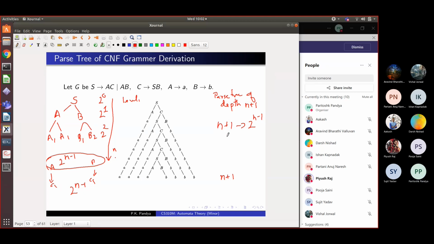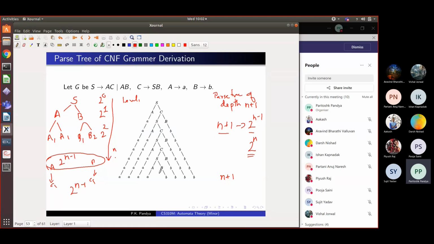Yes, this is the property of Chomsky normal form grammars, right? So I ask a reverse question. Suppose I have a string of length 2 raised to n, not 2 raised to n minus 1.